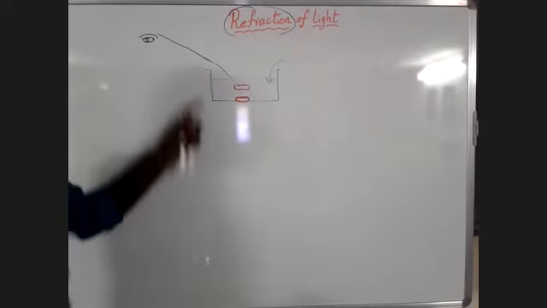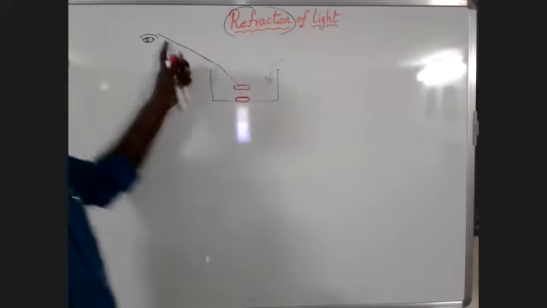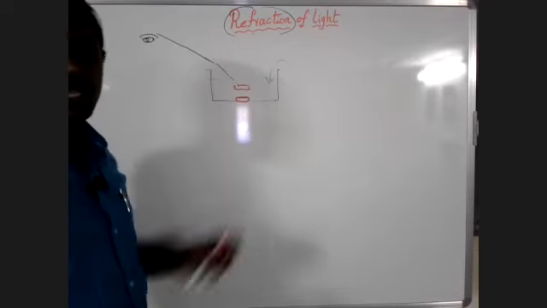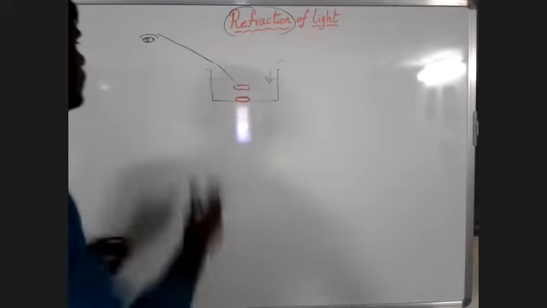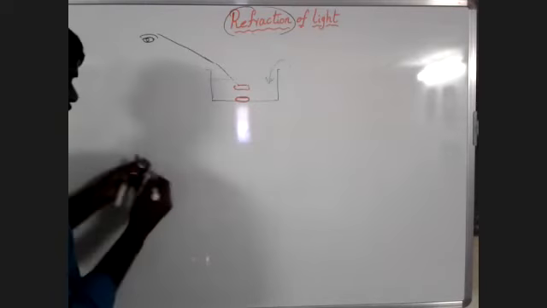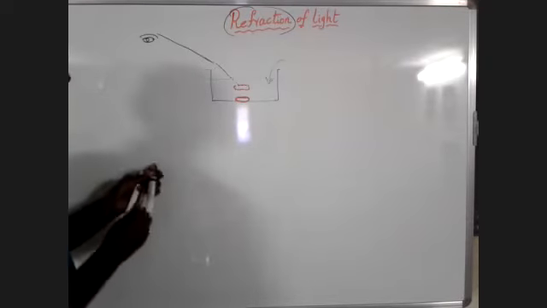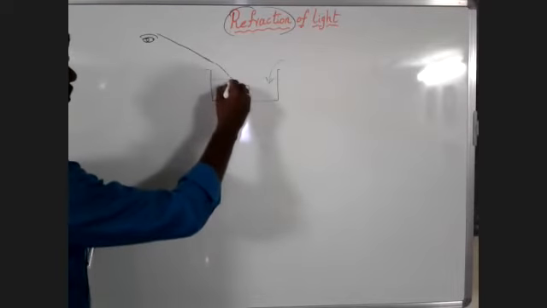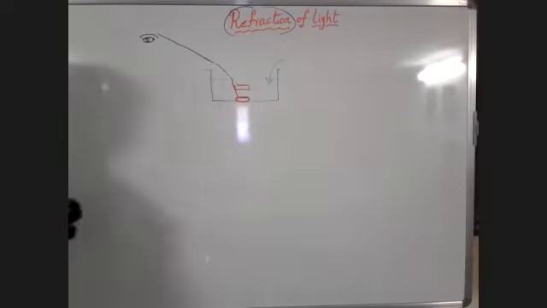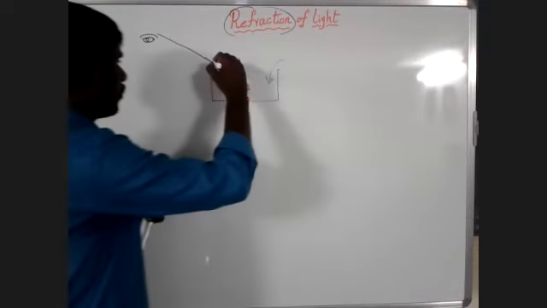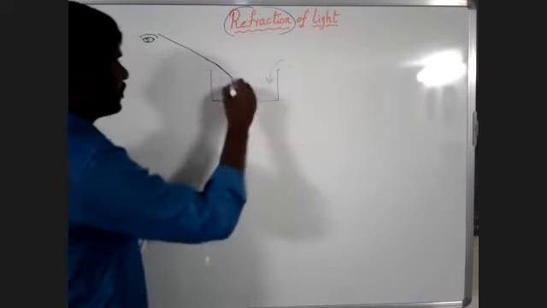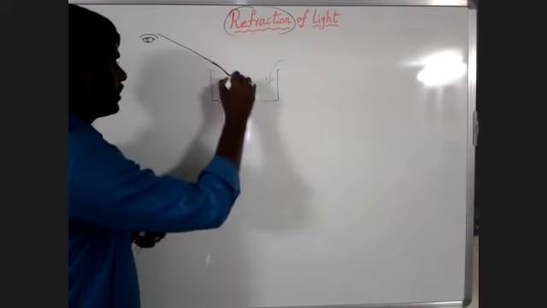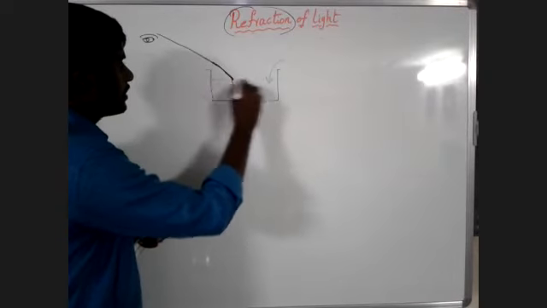Okay, we know that Faraday says that light always travels in a straight path, and it always chooses the shortest path to travel, right? See, where is the original coin? The original coin is at the bottom of the vessel, but you are able to see the coin here, right? What do you observe here? You can observe that the light ray is bending at this interface.